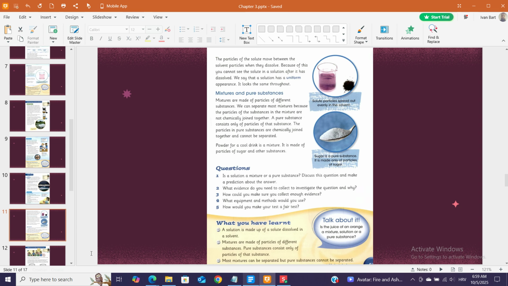What you have learned. A solution is made up of a solute dissolved in a solvent. Mixtures are made of particles of different substances. Pure substances consist only of particles of that substance. Talk about it. Is the juice of an orange a mixture, solution, or a pure substance? Most mixtures can be separated, but pure substances cannot be separated.